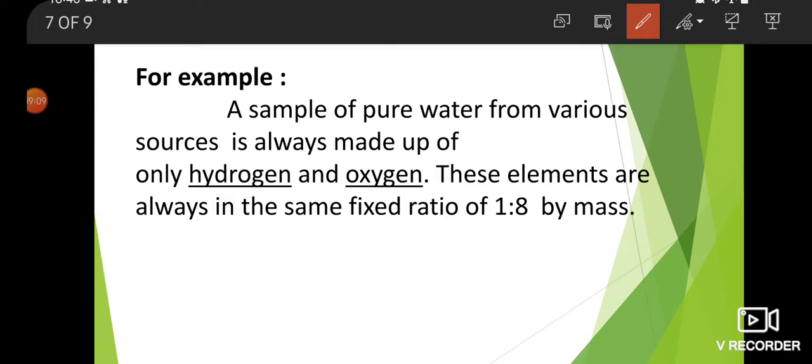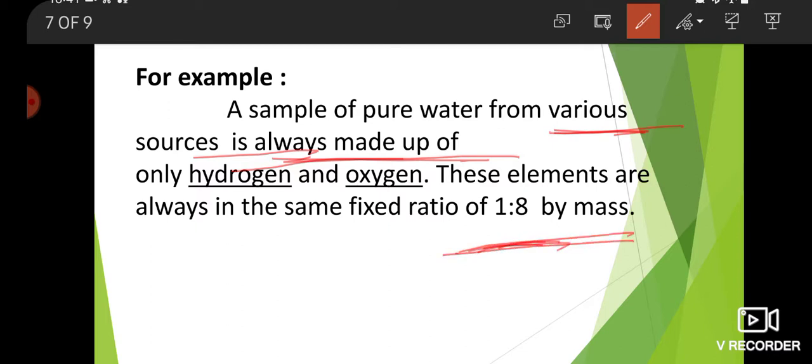For example, a sample of pure water from various sources is always made up of only hydrogen and oxygen. These elements are always in the same fixed ratio of 1:8 by mass.